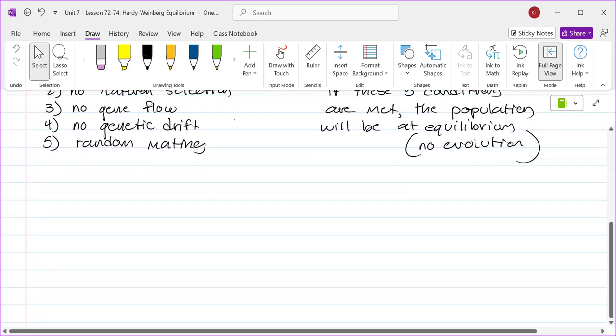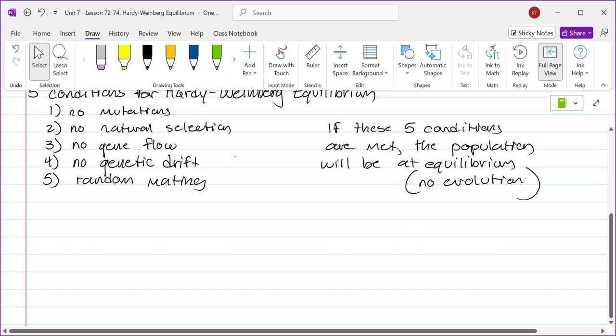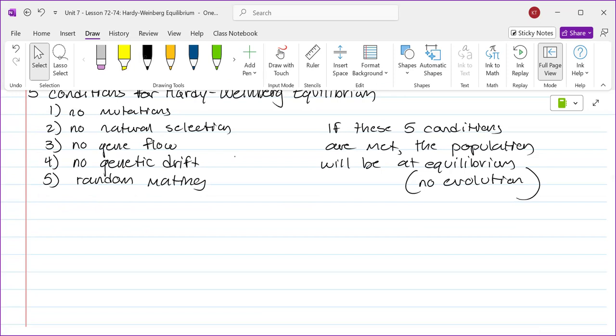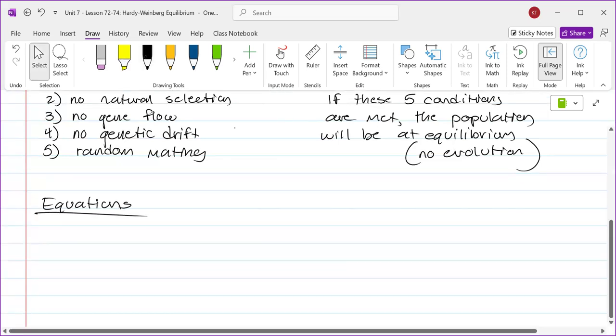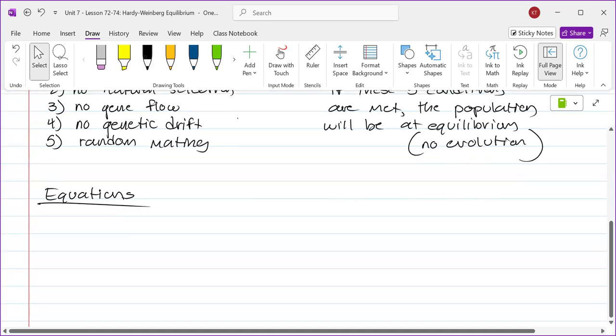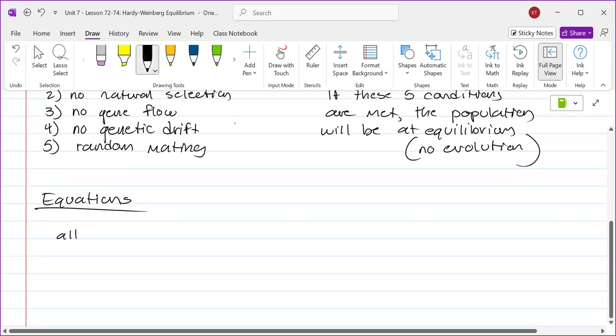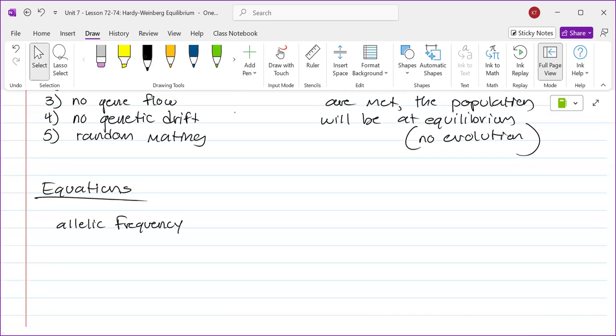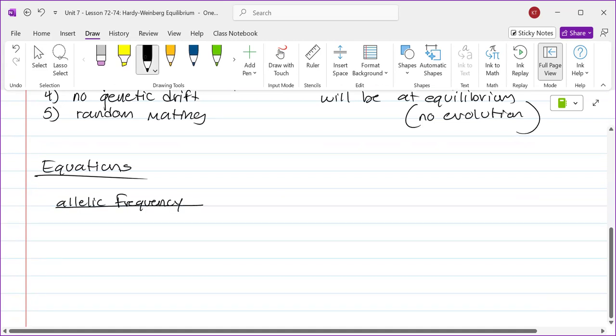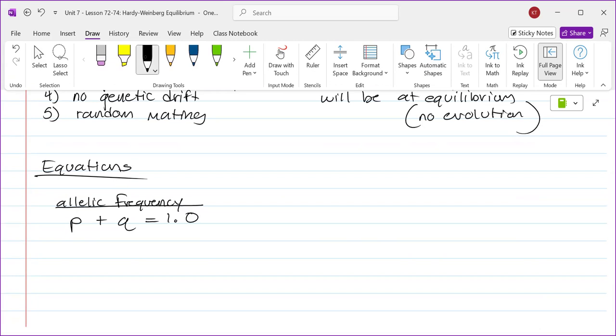Now, when it comes to the Hardy-Weinberg principle and the Hardy-Weinberg equilibrium, there are 2 mathematical equations, which is why I've asked you to have your calculators with you. You will be given these equations on the AP Biology exam formula sheet. I let you use these sheets on the test, but you got to know how to use them. So the first equation is allelic frequency, the frequency of the alleles. And the equation is P plus Q equals 1.0.